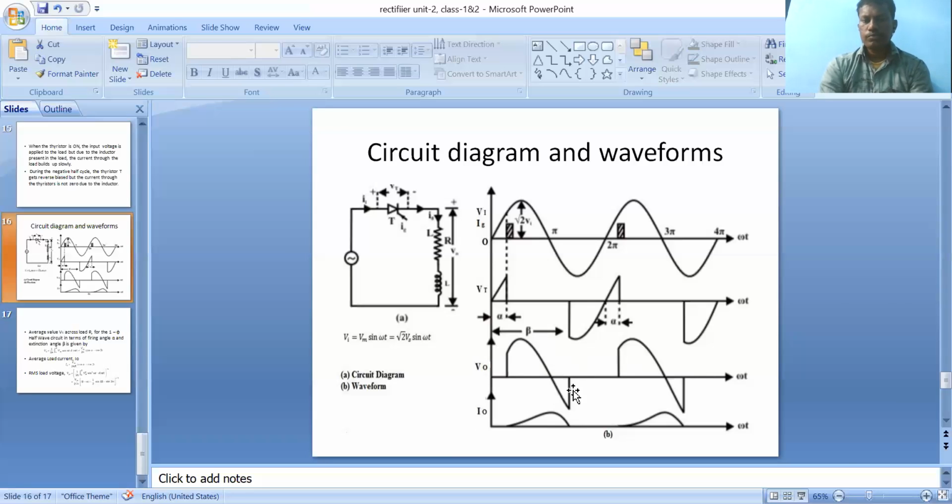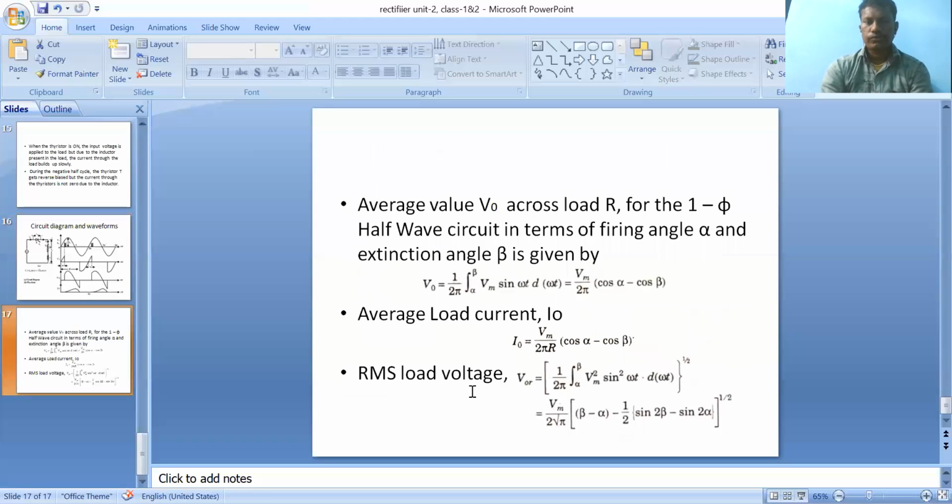In the derivation of the average voltage, the limits are considered as alpha to pi plus alpha, but in the case of R load, alpha to pi only. So remember this. Why you should consider pi plus alpha depends upon the inductance. The property of inductance is that it doesn't allow sudden changes of current. That's why the thyristor stays in conduction state for some portion of the negative half cycle. Clear?